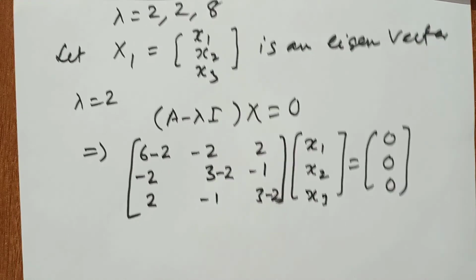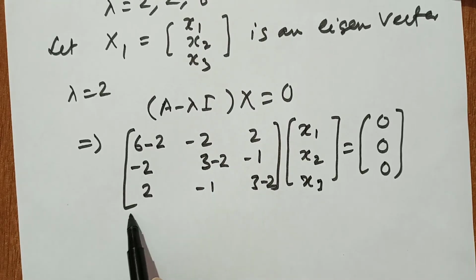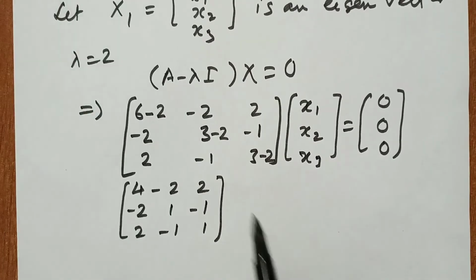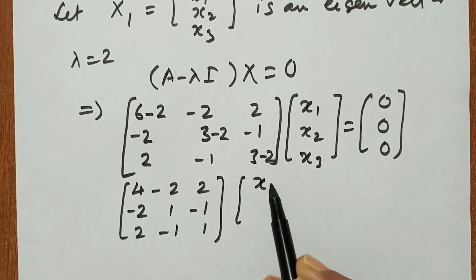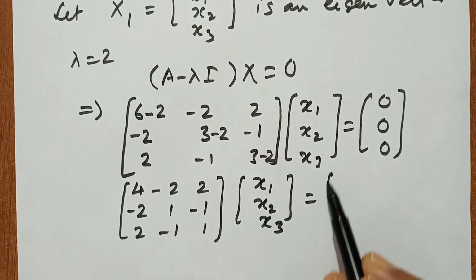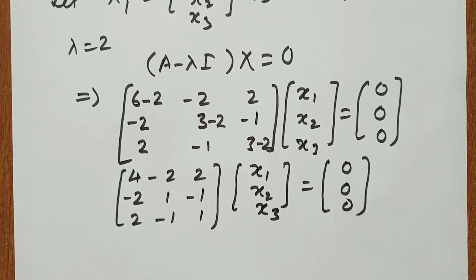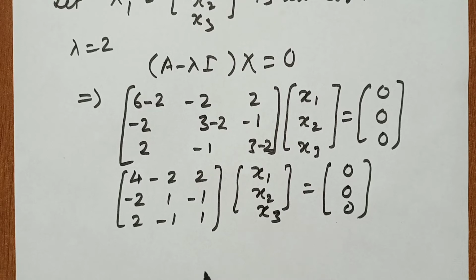Now we get 6 minus 2 is 4, minus 2, 2, minus 2, 1, minus 1, 2, minus 1, 1, and here x1, x2, x3 equal to 0, 0, 0, means null matrix. Now our aim is to find the rank of this matrix.